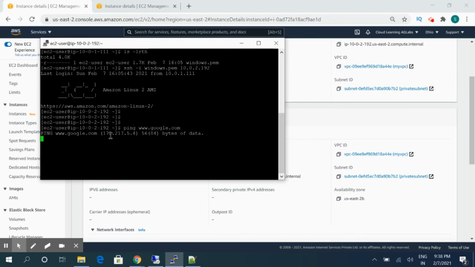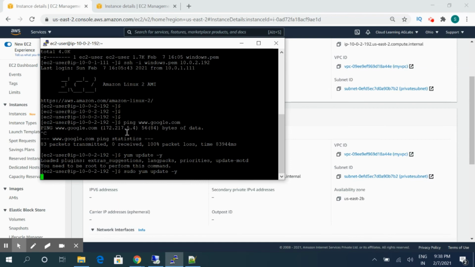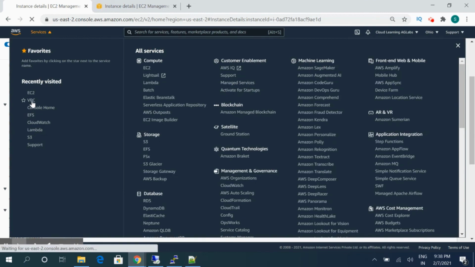So what that means is whenever we try to patch our servers, if we go and run yum update, sorry, we will not be able to communicate with our repositories which are hosted on the internet, because of which we are not able to patch this server. Now when we do a patch, there will be outbound traffic going to the internet gateway through the NAT instance only. So what we will do is we will go and create a NAT gateway.